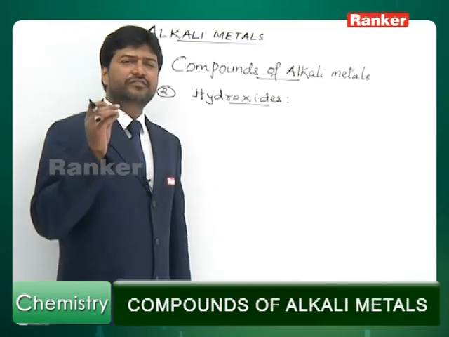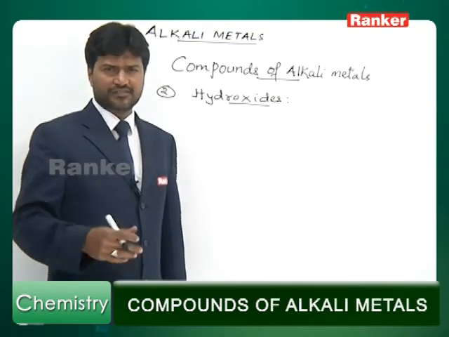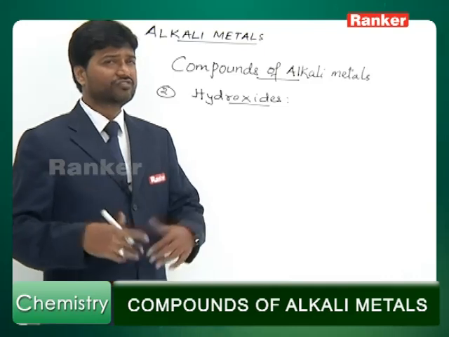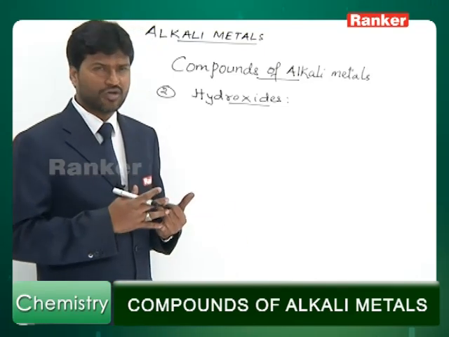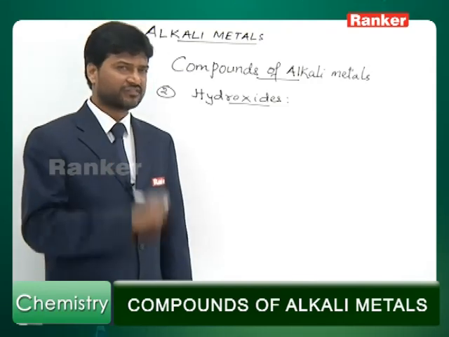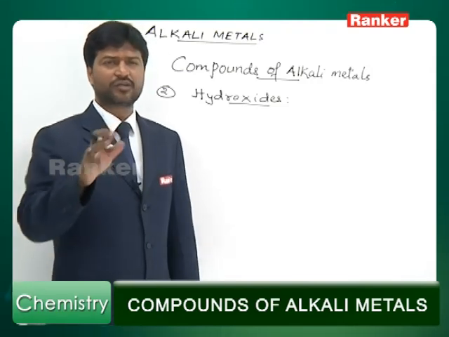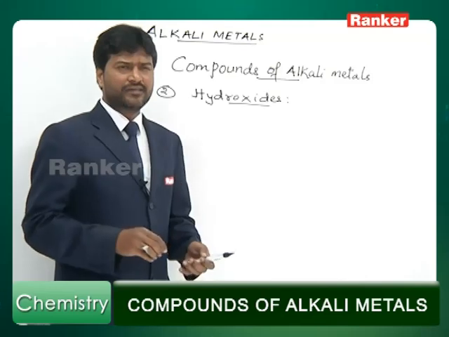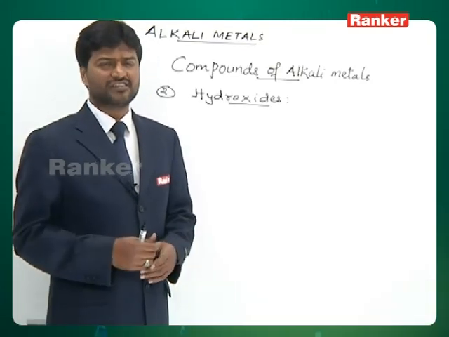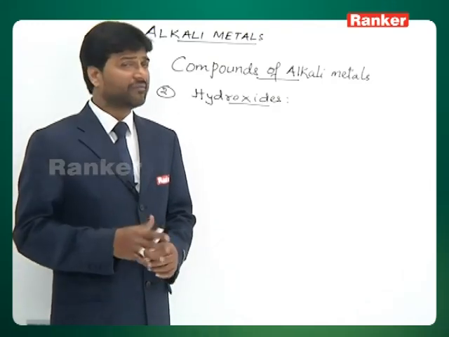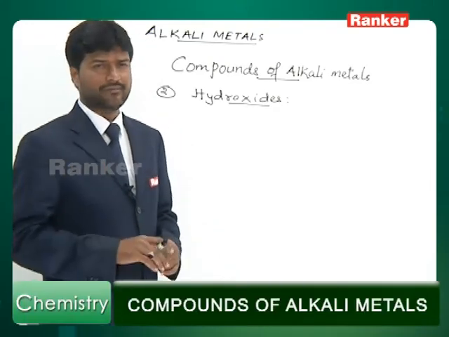Then if different types of oxides of alkali metals are given and you are asked which of these is expected to be colored, then you will have to select not normal oxide or peroxide, select superoxide. Superoxides have a general formula MO2. And then a similar question may be asked like which of these compounds is expected to be paramagnetic. Again, remember that superoxides are paramagnetic.